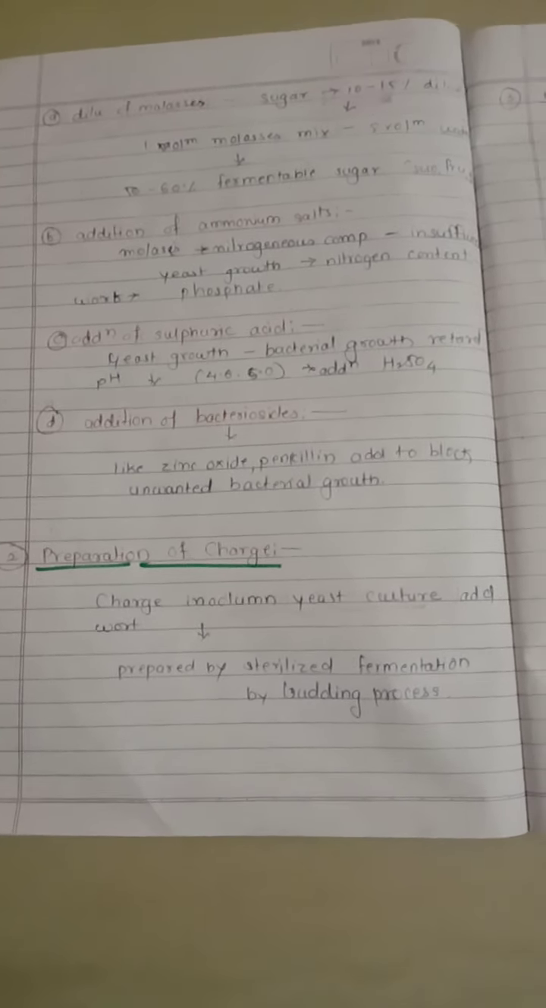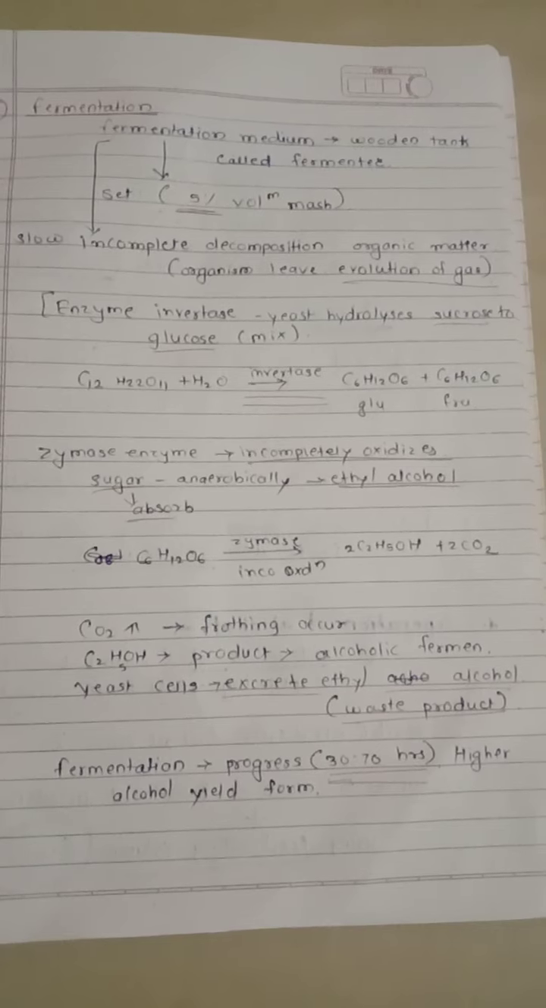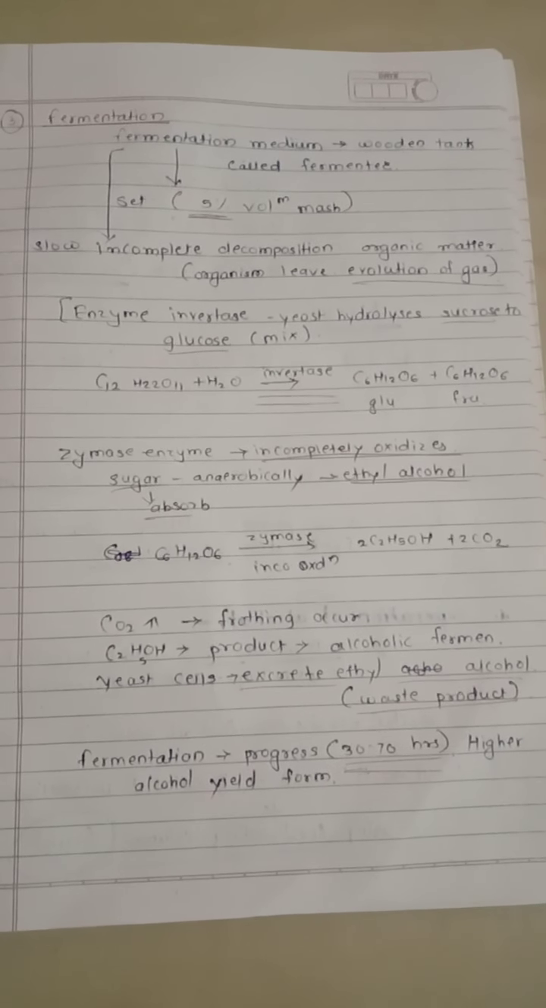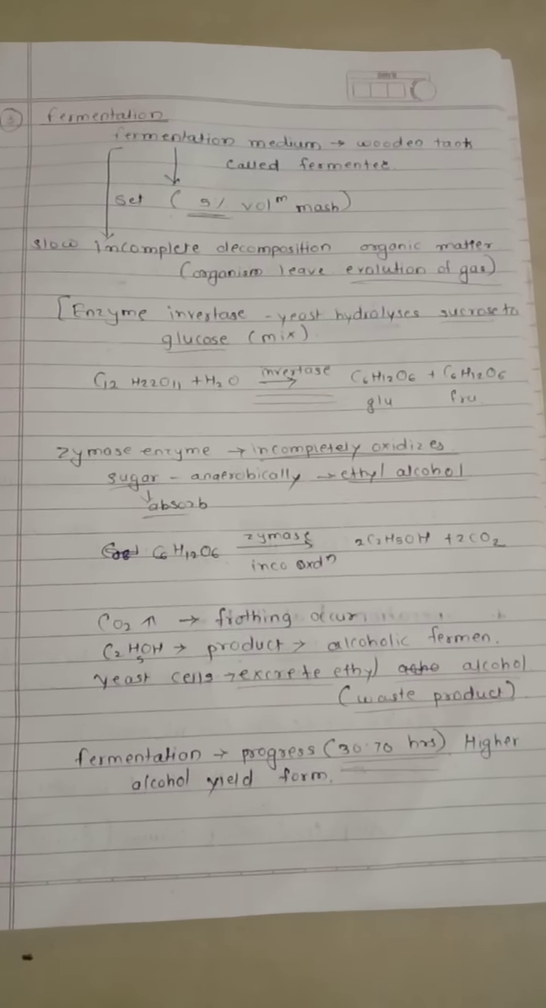What is fermentation? The fermentation medium is taken in a wooden tank called a fermenter. Remember, the fermentation medium is taken in a wooden tank which is called a fermenter. It is set by adding 5% volume of mash. The fermentation medium is set in the fermenter by adding 5% volume of mash.